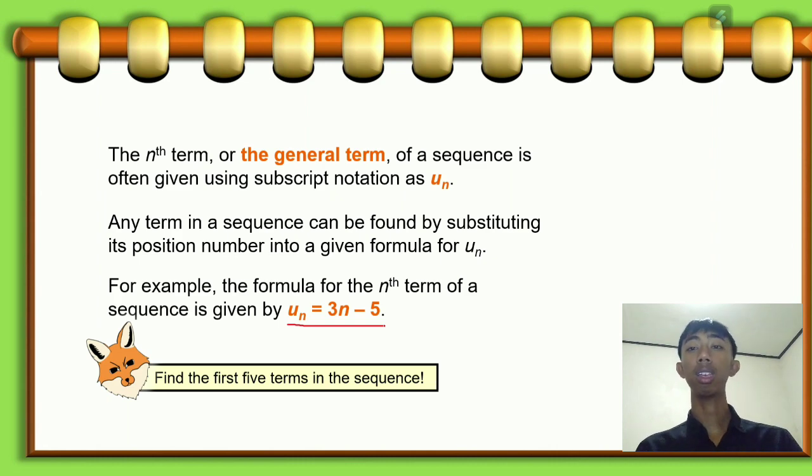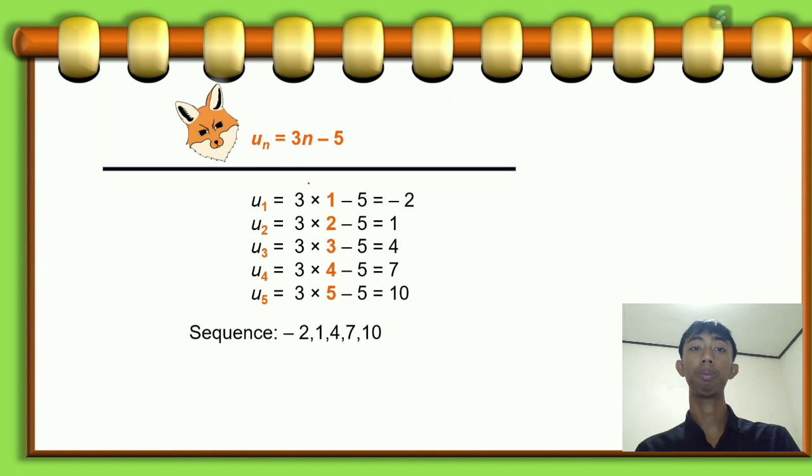Okay, we know that U n is equal to 3 times n minus 5. So to find the first 5 terms of the sequence, we just need to substitute the position number into U n. For U subscript 1, we get 3 times 1 minus 5, which is negative 2.